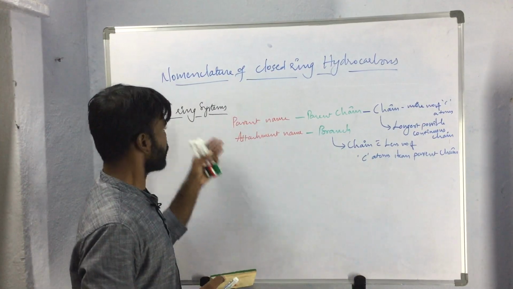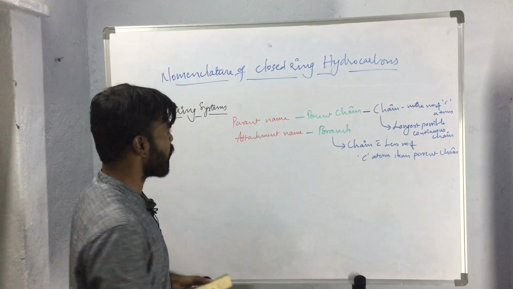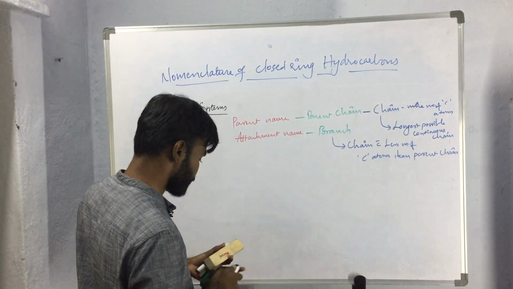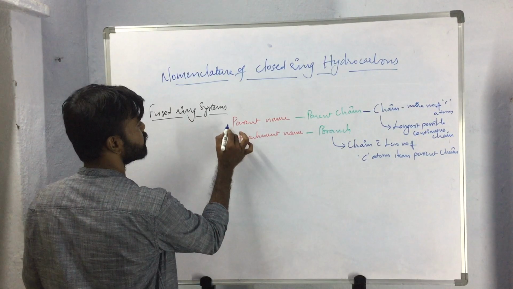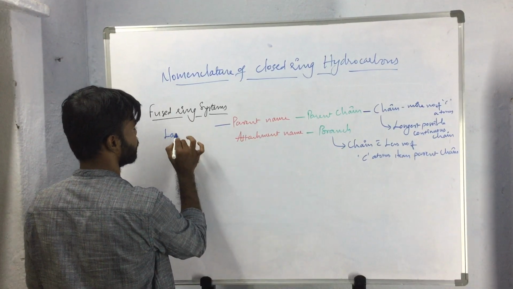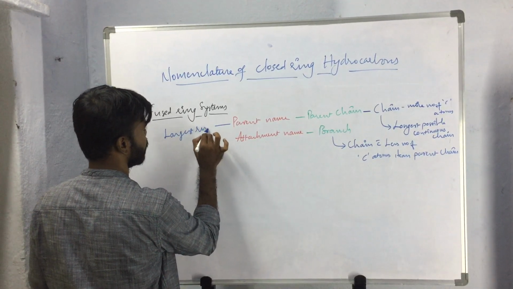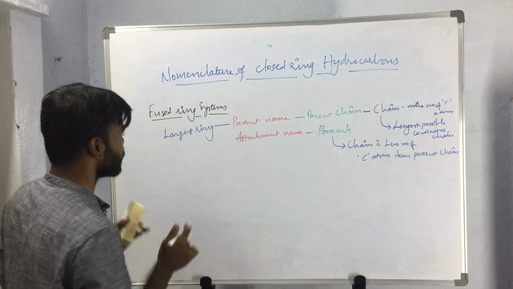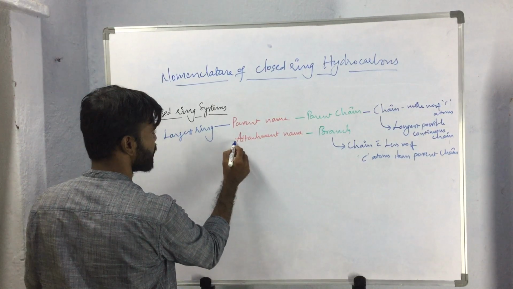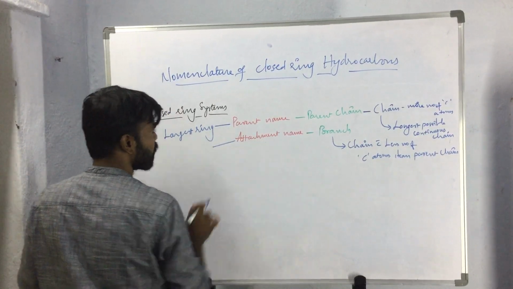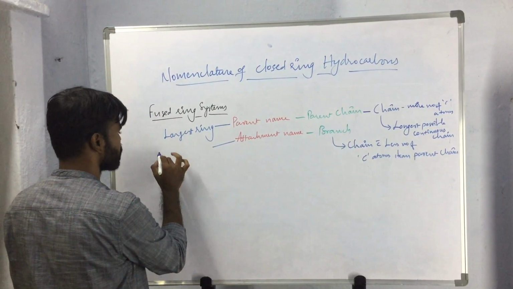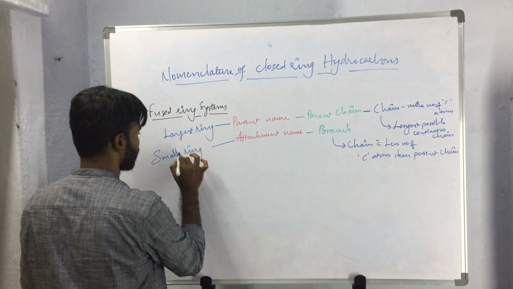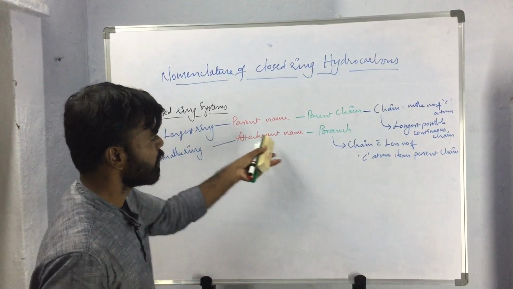So in cyclic compounds also, while considering the parent name, we have to consider the largest ring. The name of the largest ring will be the parent name, whereas coming to attachment name, the smaller ring will be the attachment.